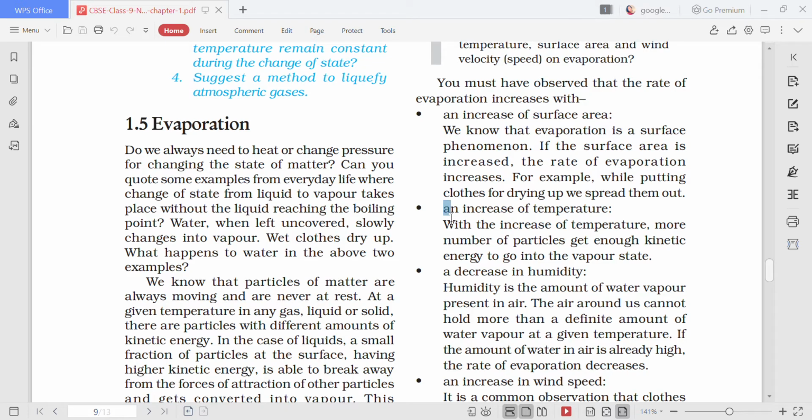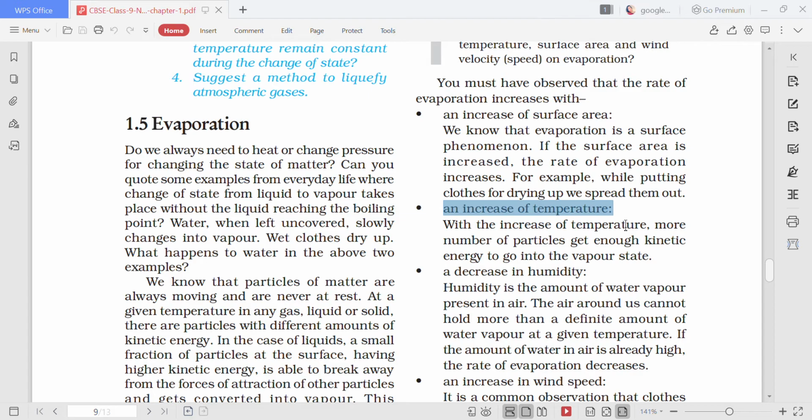Next is temperature. Next factor is temperature. If the temperature is high, the rate of evaporation is also high. Children, for example, during winters, the clothes do not dry up very early. Okay, during winter or rainy season, it may take at least 2 to 3 days for the clothes to dry up. Why? Because the temperature is less. So when the temperature is less, rate of evaporation is also lesser.